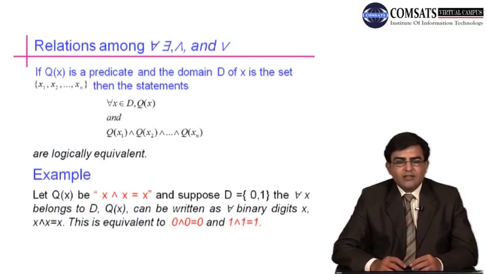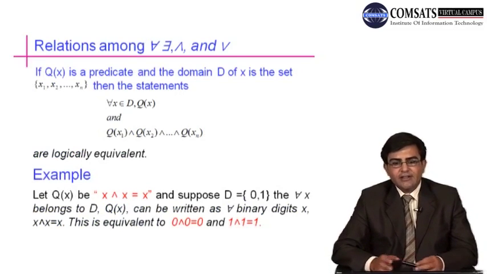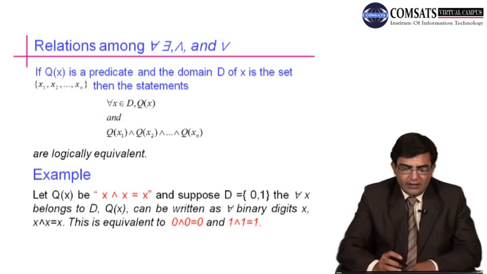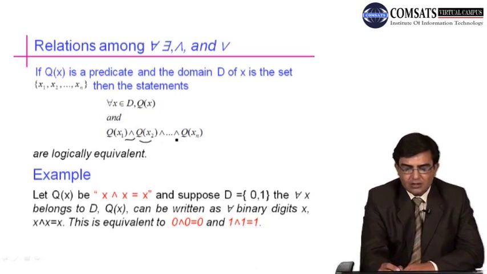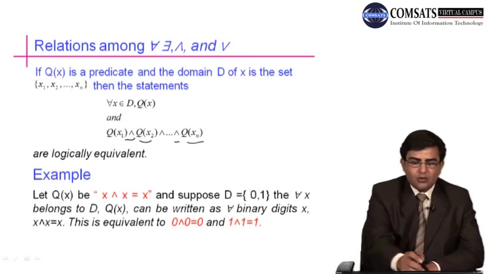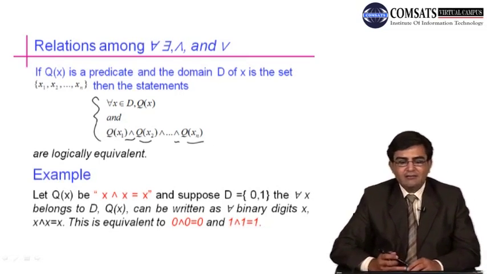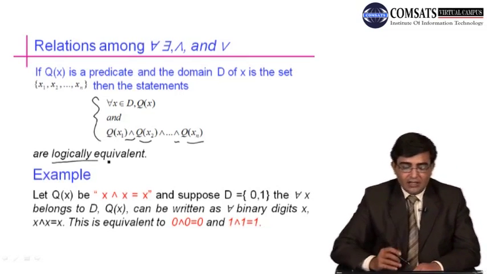Now we shall discuss the relation among for all, there exists, and or. If q of x is a predicate and the domain D of x is the set x1, x2, x3 and so on to xn, then the statement for all x belongs to D, q of x, and q of x1 conjunction q of x2 conjunction and so on conjunction q of xn, both of these two expressions are logically equivalent.